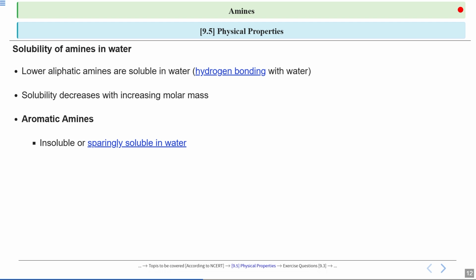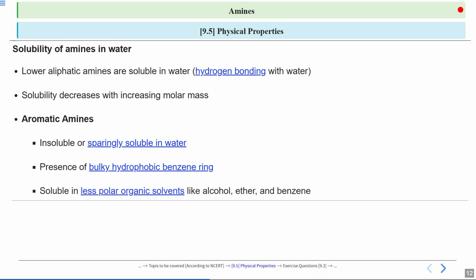It is because their structure does not allow for strong hydrogen bonding with water, unlike the smaller aliphatic amines. One of the key reasons for this low solubility is the presence of a bulky hydrophobic benzene ring. Hydrophobic is water-fearing. This large ring makes it harder for the molecules to interact with water molecules.